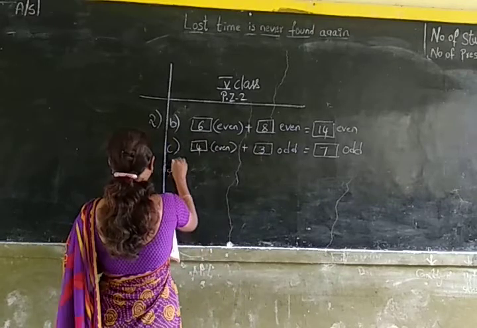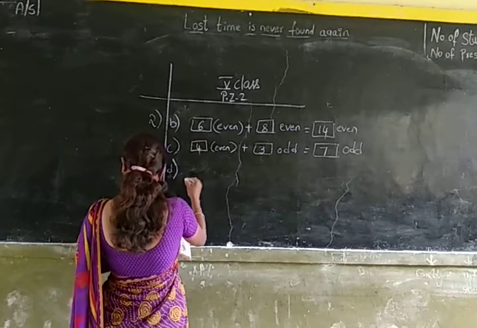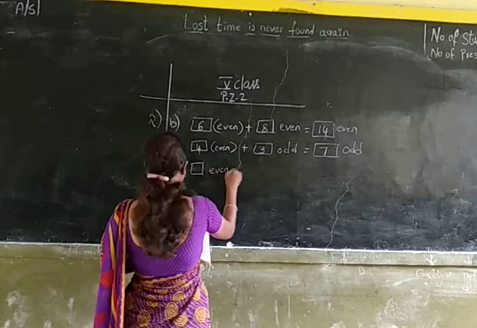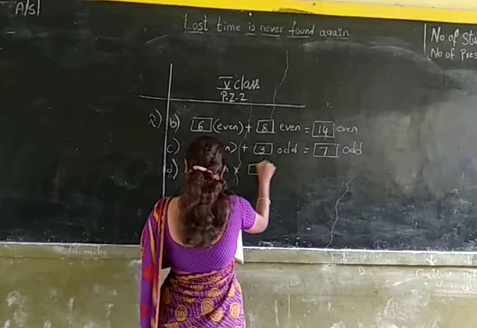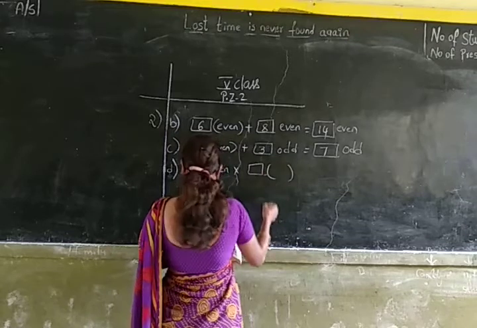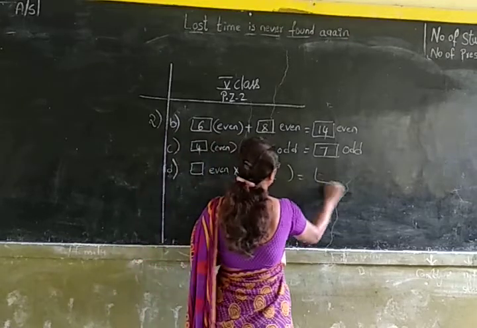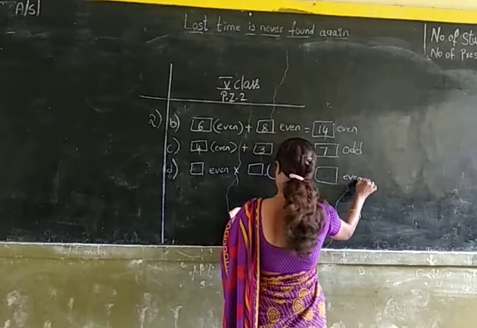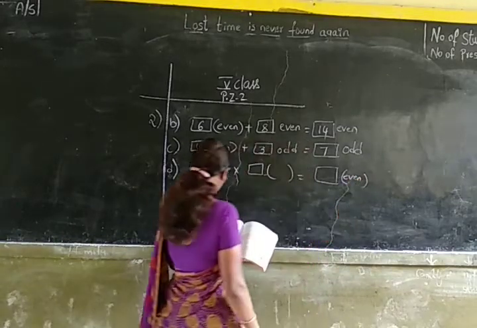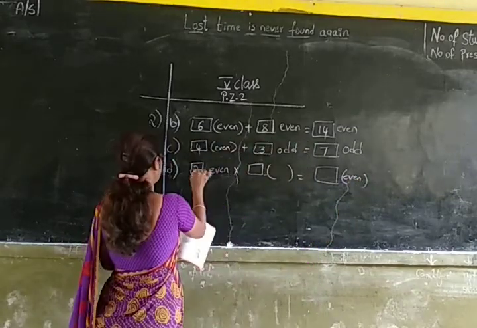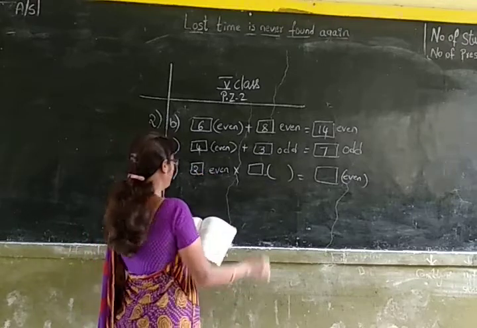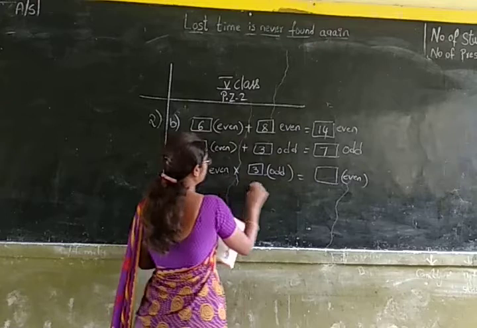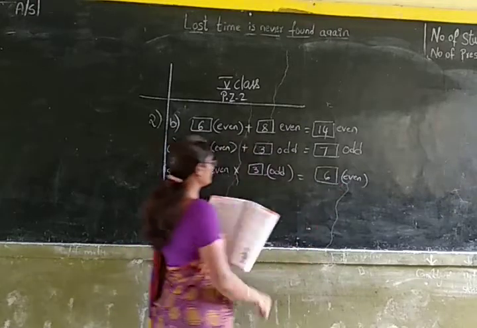Okay children. Next let us do the D sum. Box even into box is equal to box even. So 2 is an even number and 3 is an odd number. 2 threes are 6. 6 is an even number.